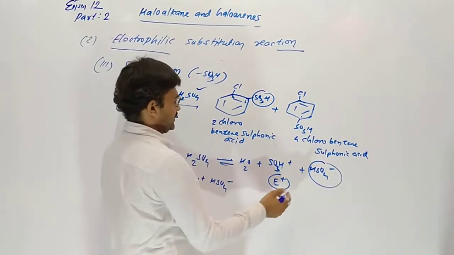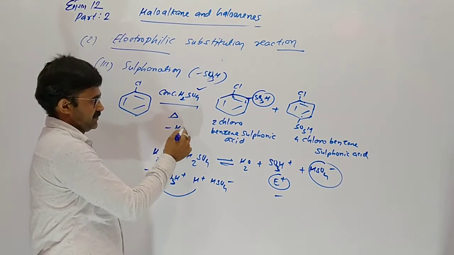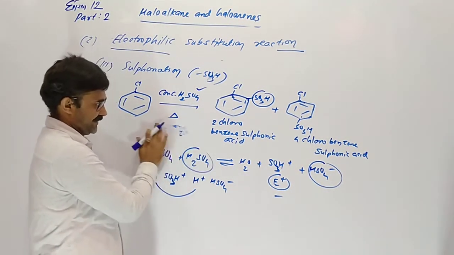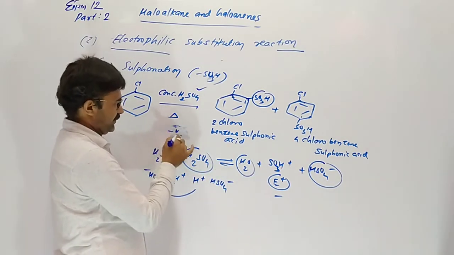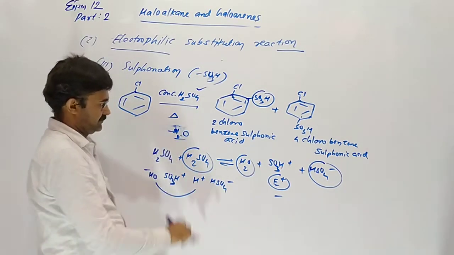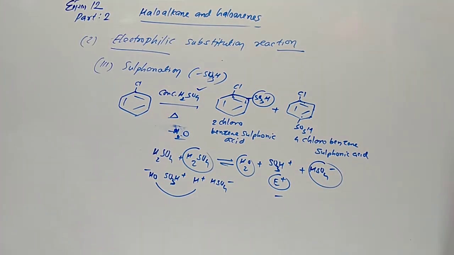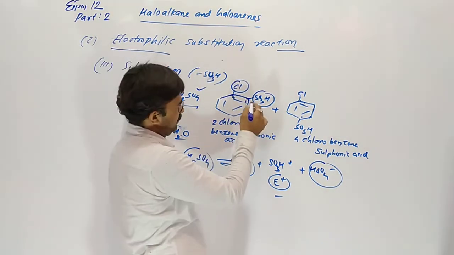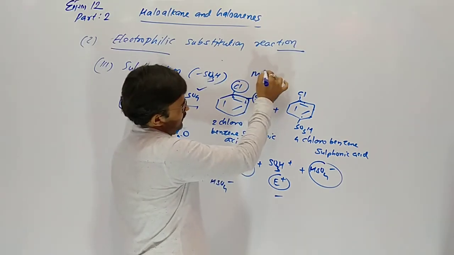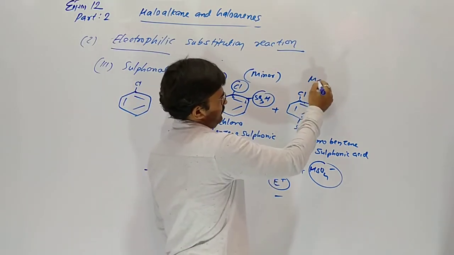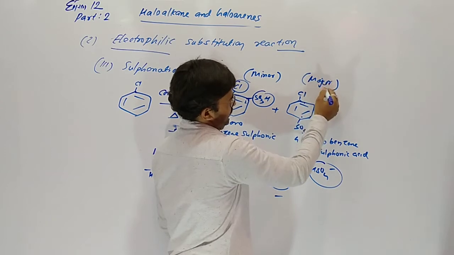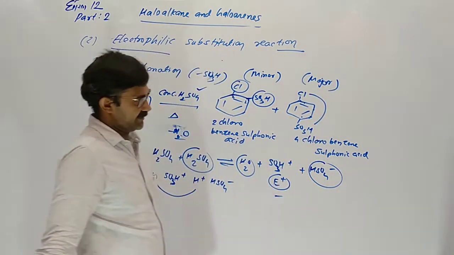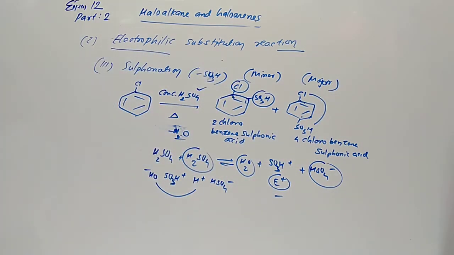This H plus combines with HSO4 minus, so H2SO4 is removed as a catalyst. Our byproduct here is water. This is sulfonation. Here SO3H and chlorine are on ortho position, so this one is a minor product. The amount of the para product will be more due to less repulsion between the two functional groups.